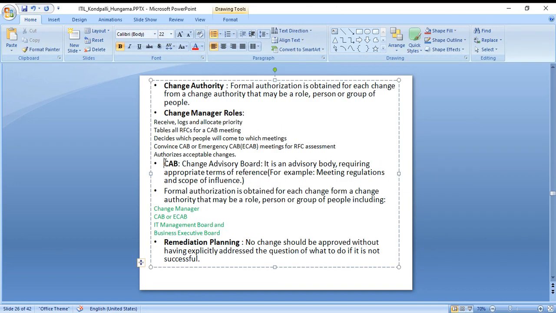Now, one more important thing I need to talk about is the CAB, the change advisory board. You have multiple people sitting there, and they will try to stop you from doing this change. They will ask why it is required and what impact it has on people. Like political parties fighting, you'll have a CAB where multiple different teams sit and argue with each other. The one who has a strong case for the actual requirement of the change will win.